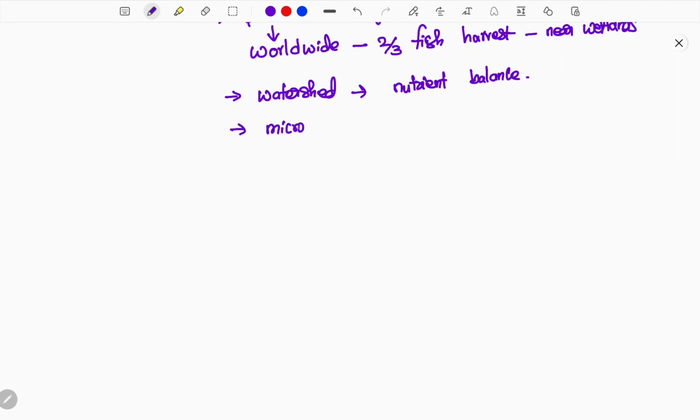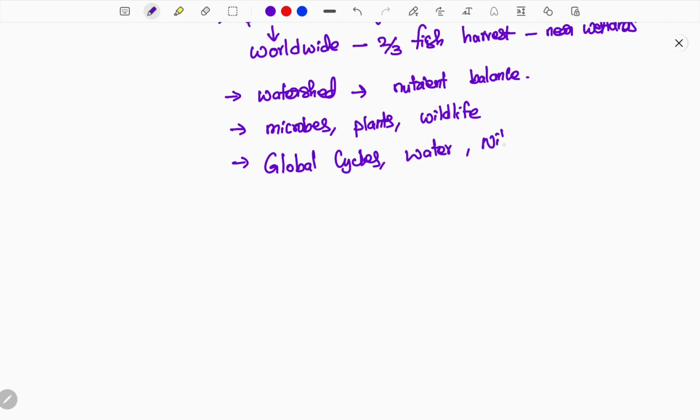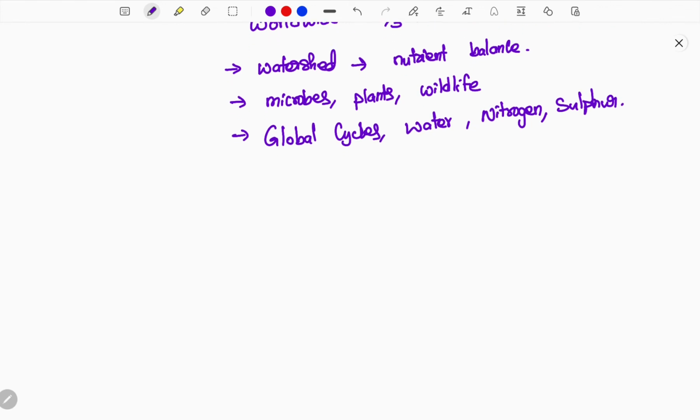A large variety of microbes live there, plants are present, and a high variety of wildlife is present. Wetlands also provide global cycles, mostly of water. The global cycle of water and the global cycle of nitrogen are supported by wetlands, which is important regarding the global cycle of these materials.